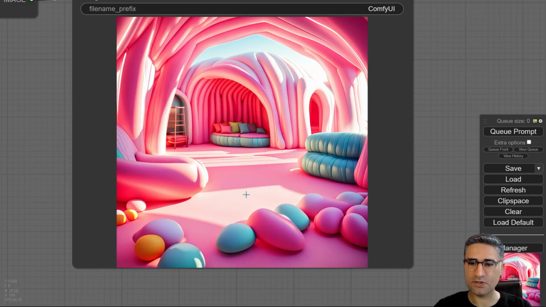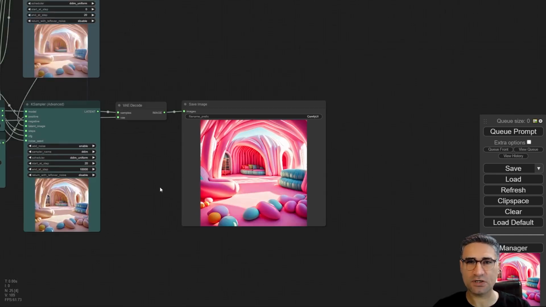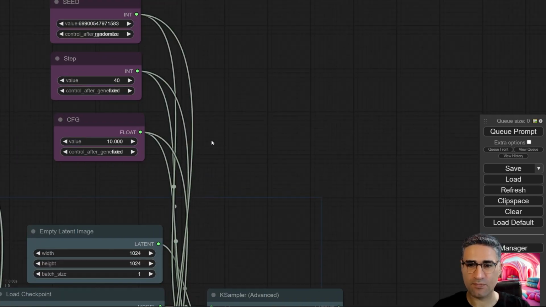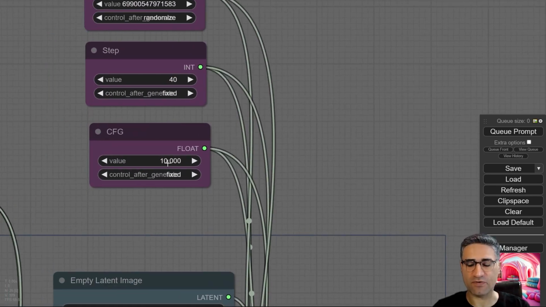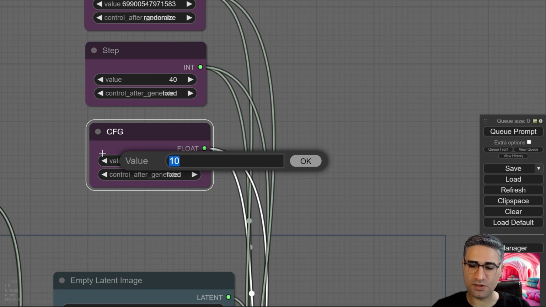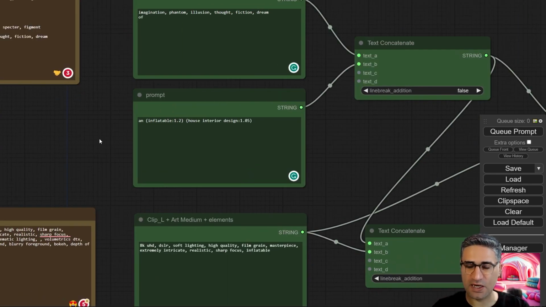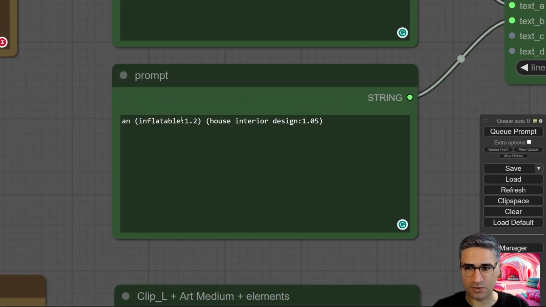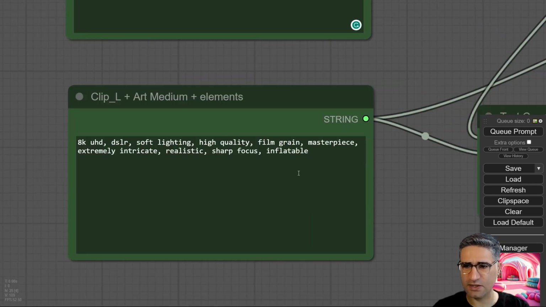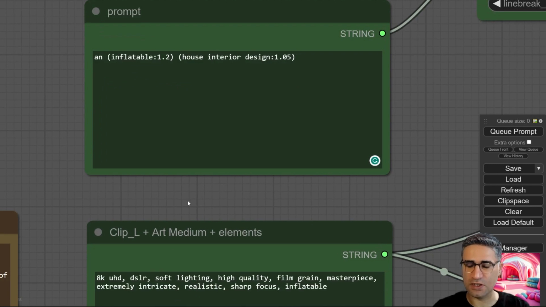If the result is oversaturated or burned, you have to check two parameters. At first, check your CFG value. And if you are using a high CFG value, try to change the CFG. And also, please pay attention to the weight of your prompt. Okay, for example, here, the weight is 1.2. And one more time, I use this keyword in CLIPL.